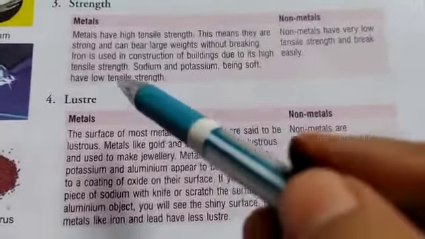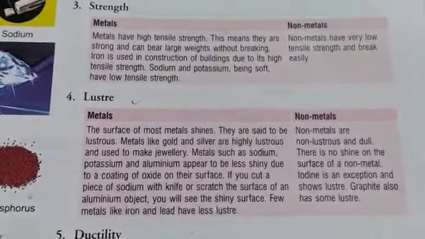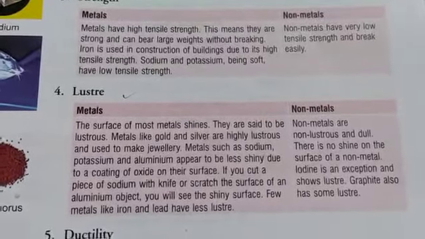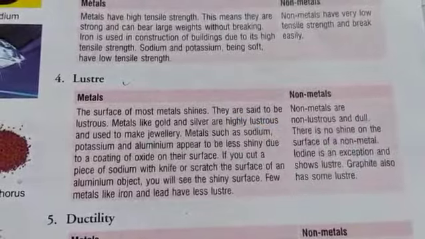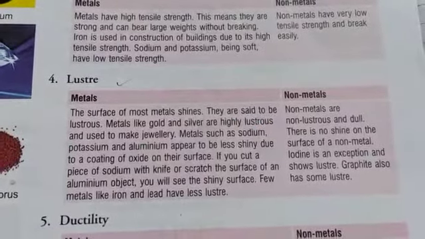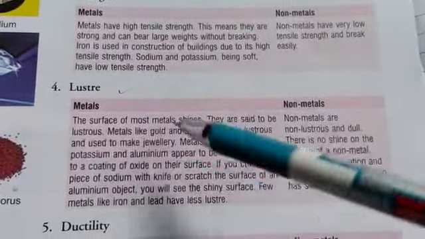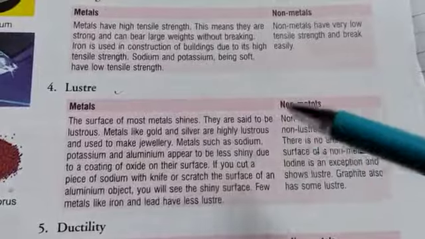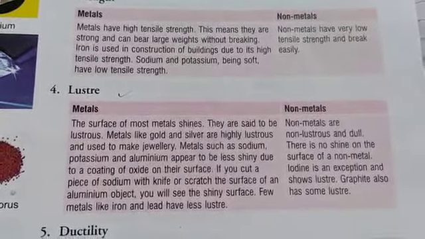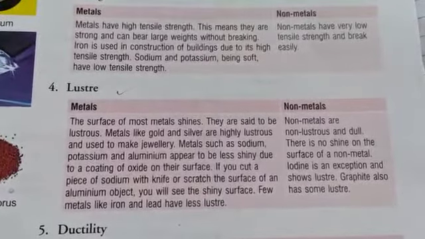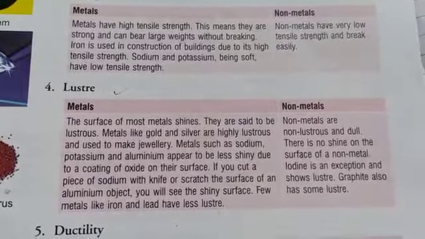Luster means shining property. A substance that shines is called lustrous. The surface of most metals is shining, that means they are lustrous. Metals like gold and silver are highly lustrous and are used to make jewelry, because they shine very nicely and their shine is not lost easily.